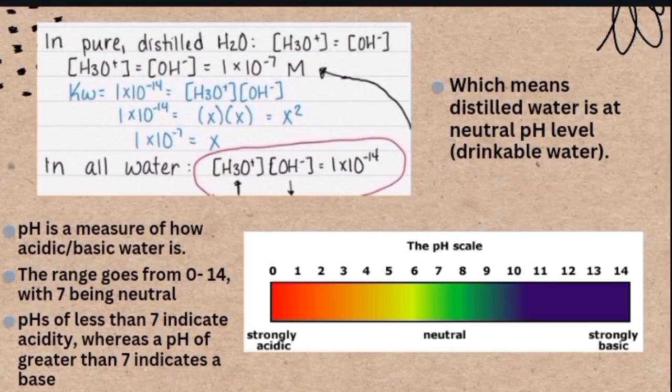The pH scale is a measure of how acidic or basic the water is. The range goes from 0 to 14, with 7 being neutral. A pH of less than 7 indicates acidity, whereas a pH of greater than 7 indicates a base.